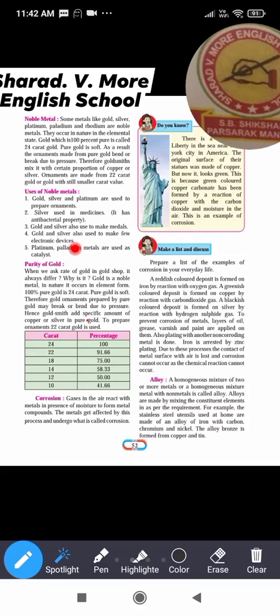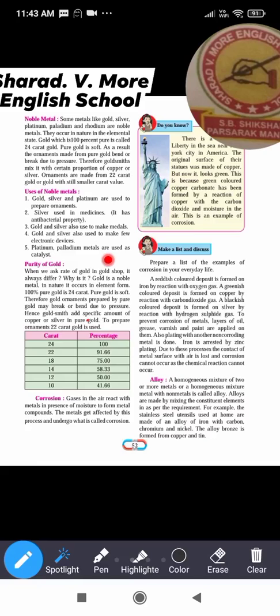Gold and silver are also used to make a few electronic devices. Some devices contain parts which are made of gold and silver. Platinum and palladium metals are used as catalysts.